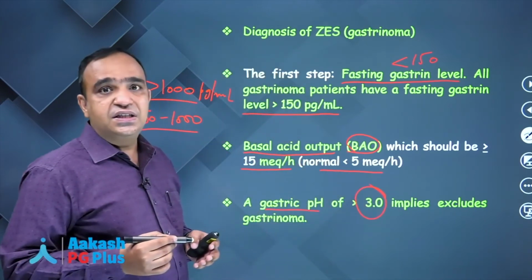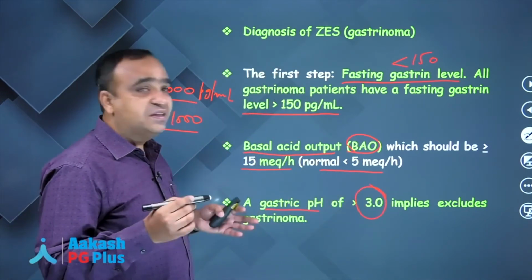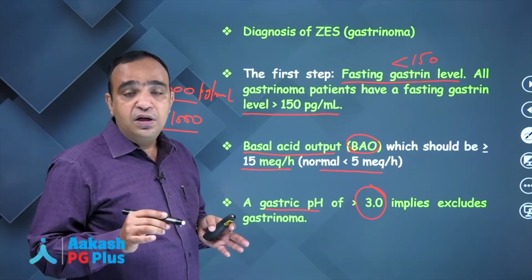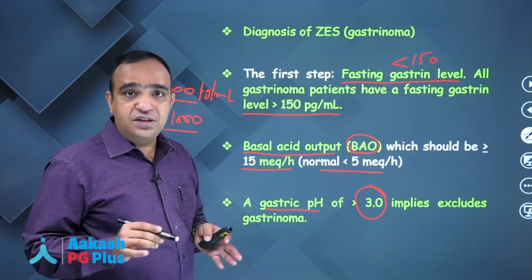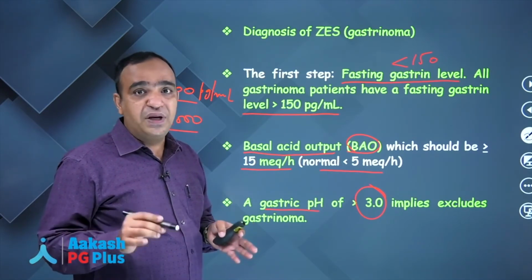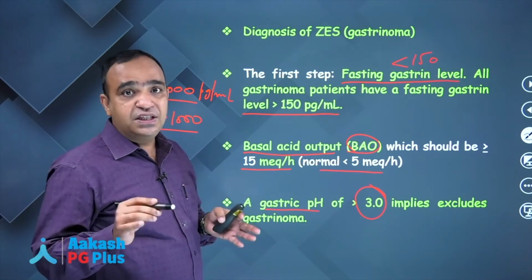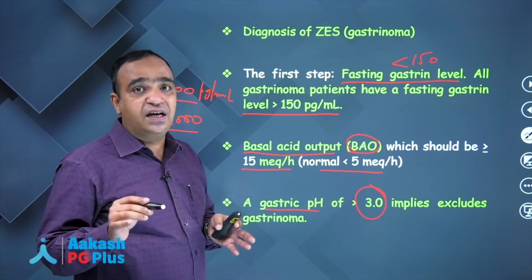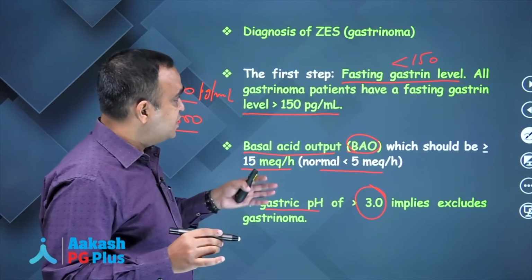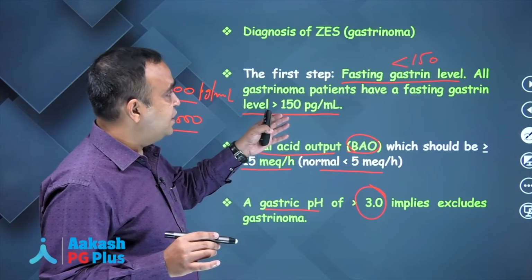If pH is more than 3, that means it is not a gastrinoma. So in almost all cases of gastrinomas, the pH of the stomach goes down below 3. So a pH value less than 3 is again another indication for the presence of a gastrinoma. I am just revising the 3 diagnostic criteria quickly.